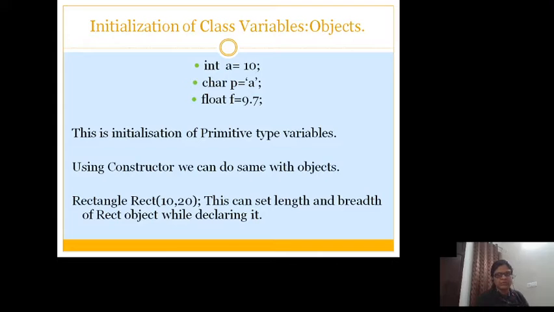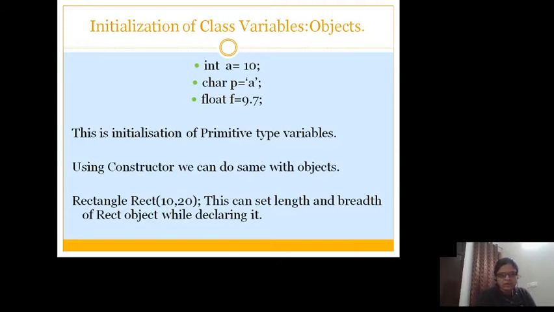For example, we have taken some example here. You can see the three primitive data type variables are given a value. This is basically initialization of variables. At the time of their declaration, we are putting some initial value. The same we want to achieve with the class variables. The constructor is the answer for the same.